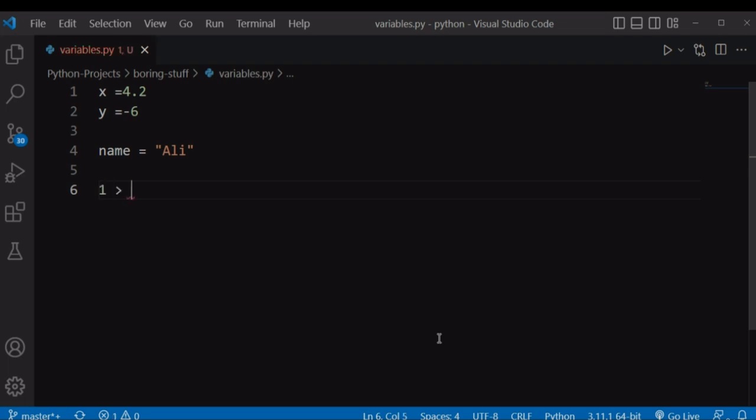Let's say we said something like 1 is greater than 5. We all know that 1 is not greater than 5, and this is not true. So Python will be like, is 1 greater than 5? And it will be like, no, that's not true. And it will return false because this condition evaluates to false.